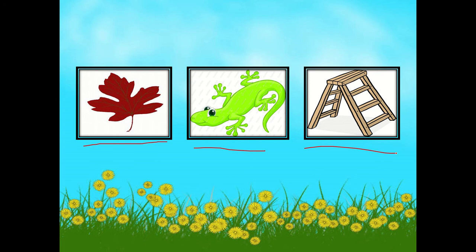Now, what do you notice with these pictures? What is the beginning sound and the beginning letter of these pictures? Leaf, lizard, ladder. Very good. The beginning sound of these pictures is the sound of the letter L. So when we say the sound of the letter L, we say L. Everyone, let's repeat. Say L. So that is the sound of the letter L.